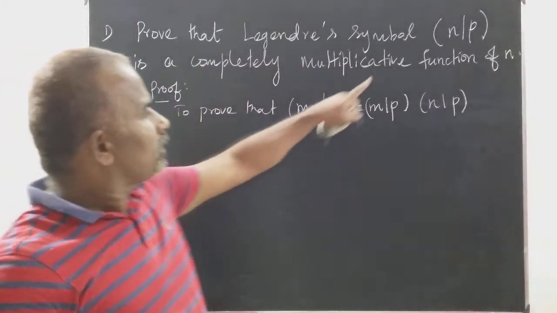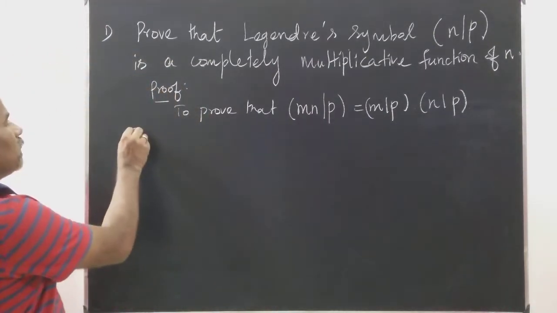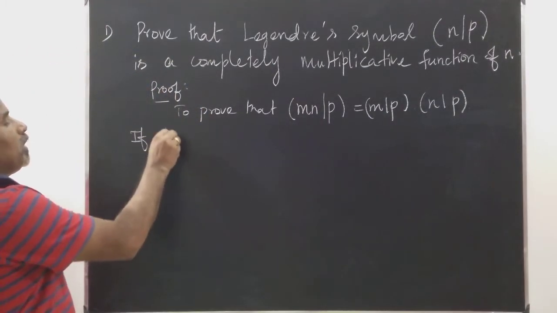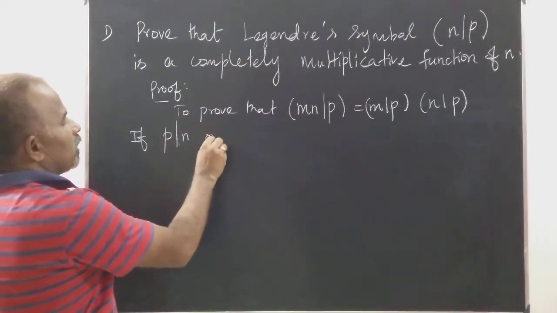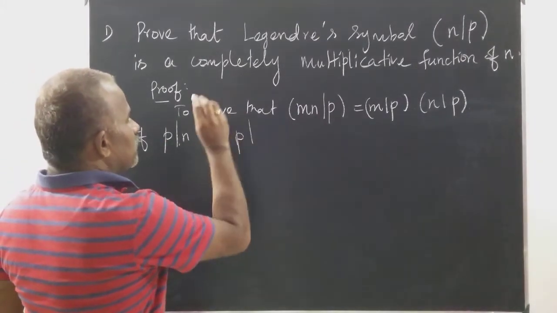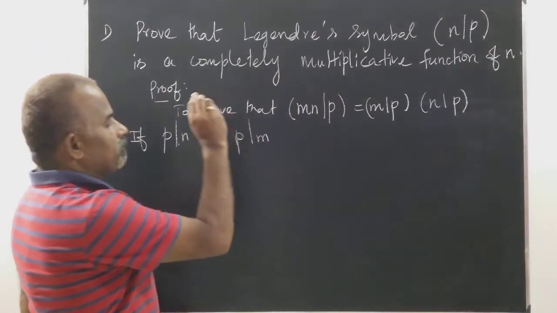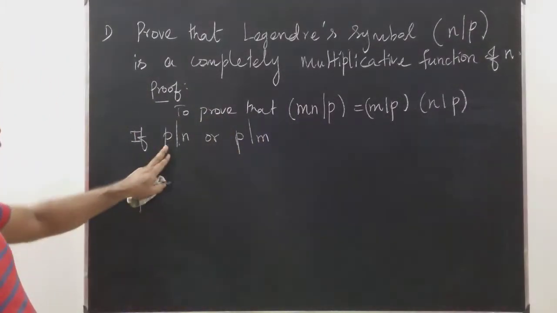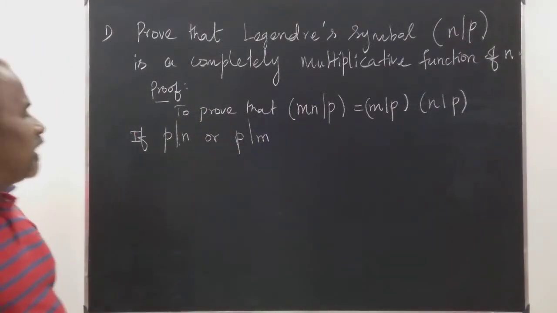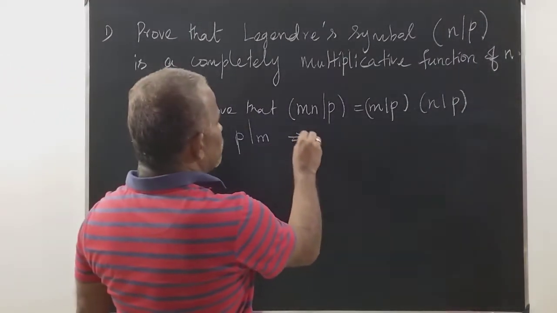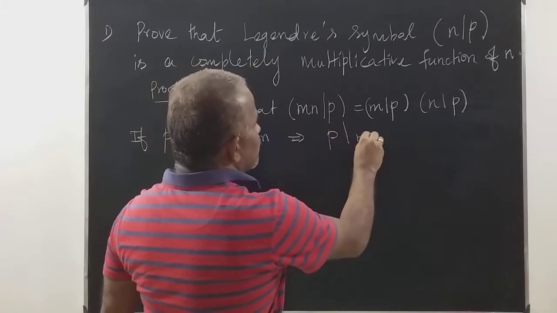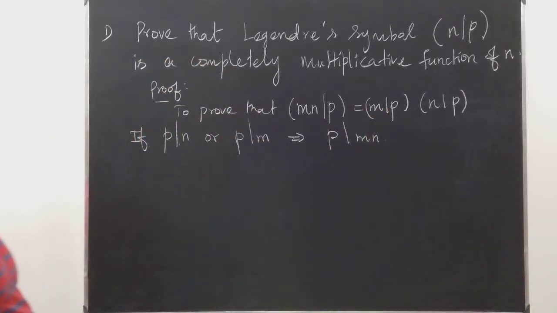Suppose p divides n or p divides m. If p divides n or p divides m, this implies p divides mn.